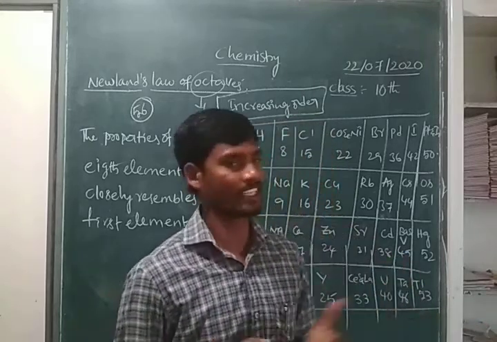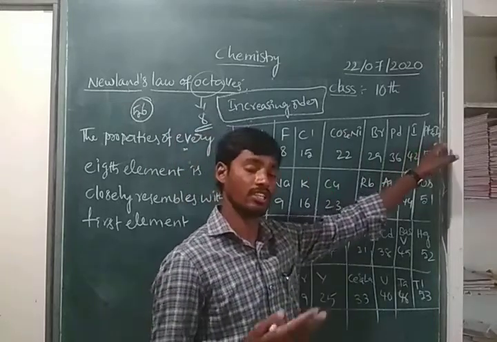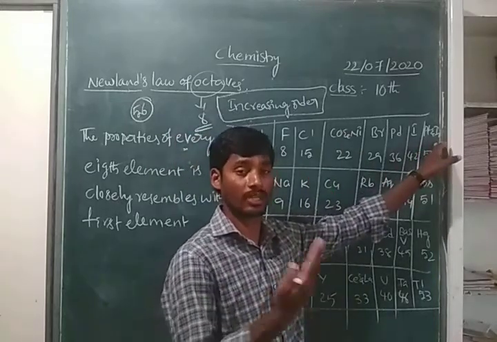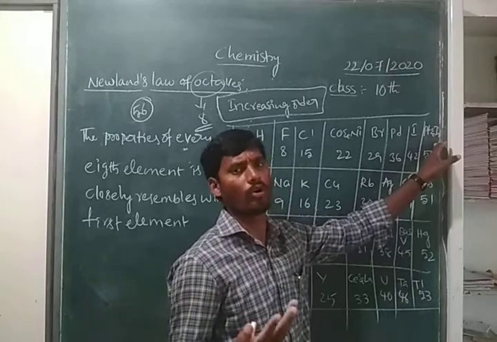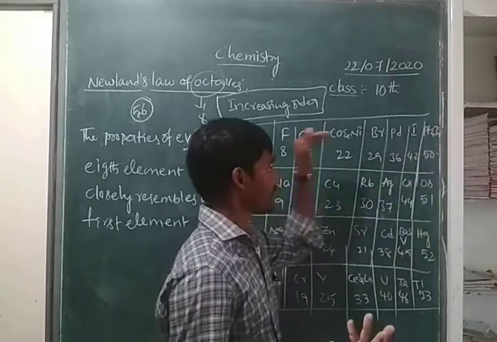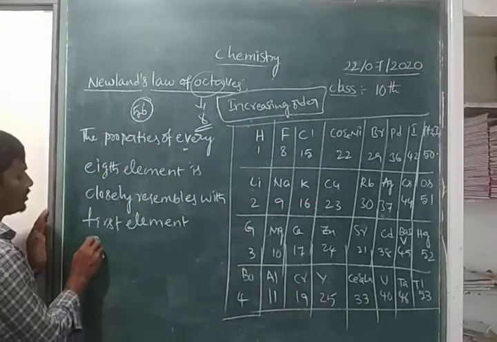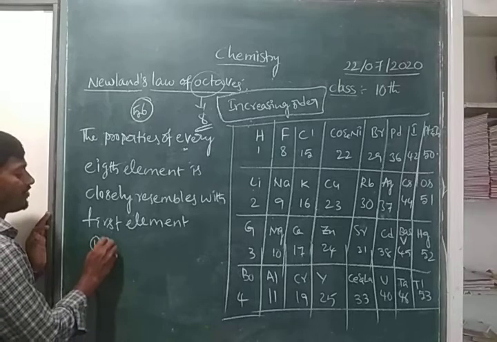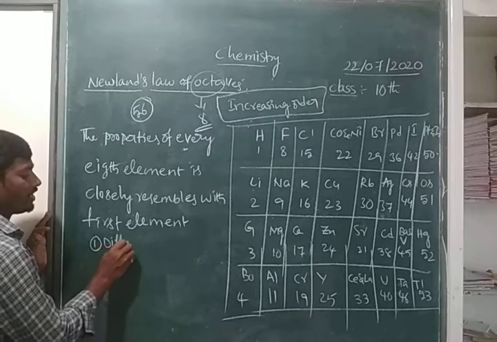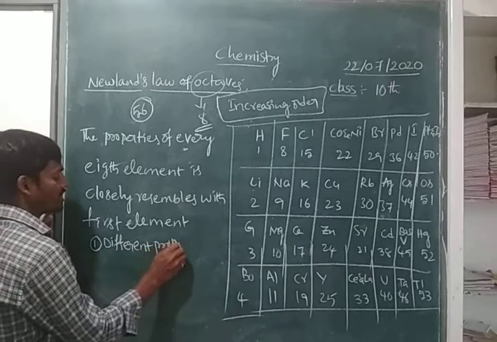And similarly, if we take platinum and iridium, these are also 2 elements he kept in the same slot. Why he kept them so, there is no explanation, right? So the first limitation of Newlands classification is that different properties of the elements he kept in the same group.